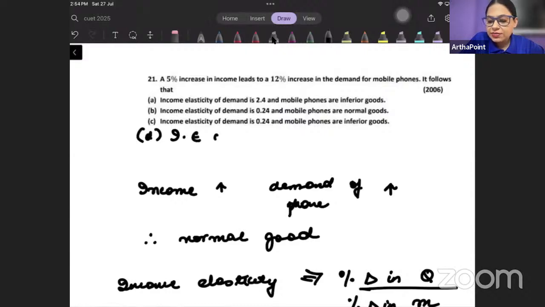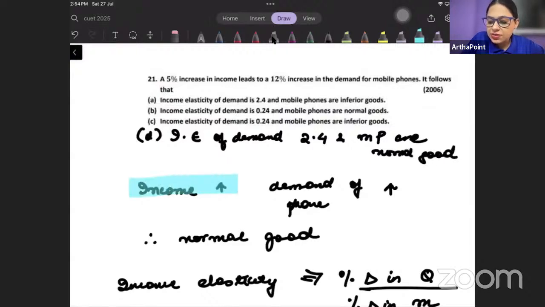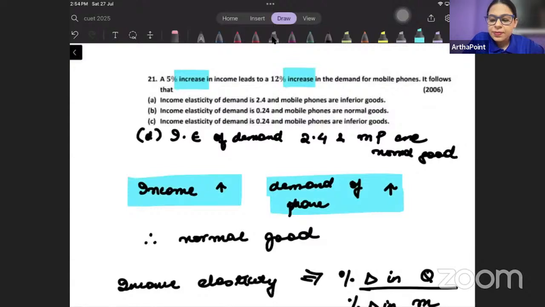You will write income elasticity of demand. It is 2.4 and mobile phones are actually normal good. Because when the income is increasing, the demand of phone is increasing. So I cannot say that it is going to be inferior good.